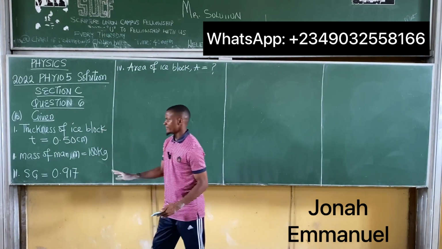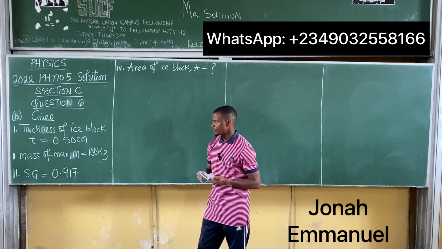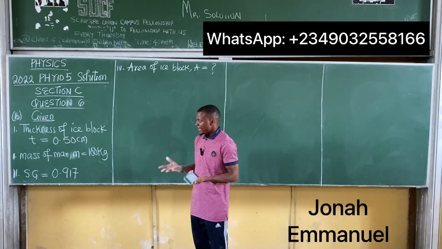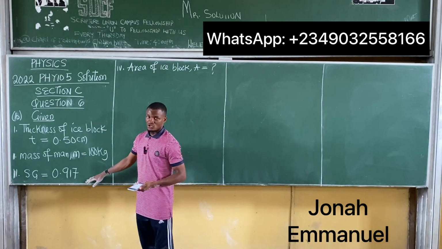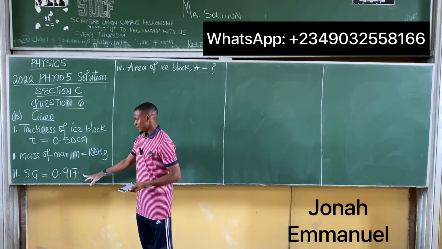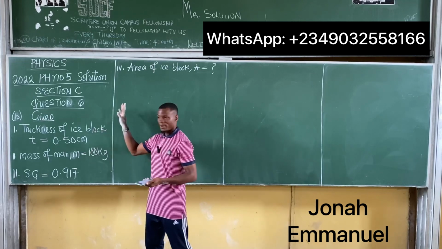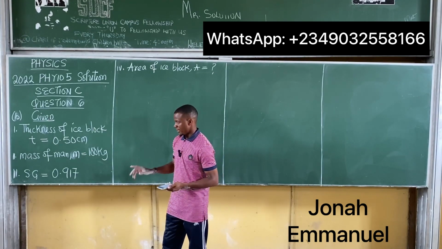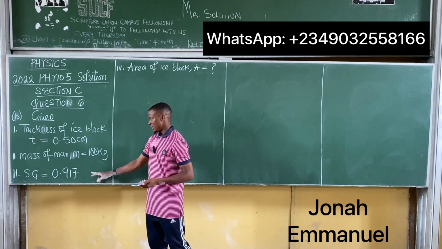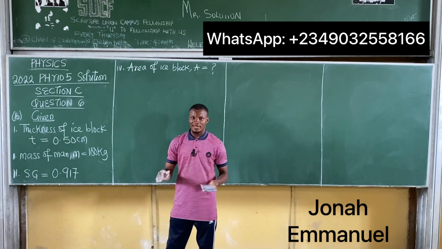All right, so specific gravity has no SI unit, so you take it off. Alternatively, perhaps they meant density. If it actually meant density, then it should be gram per cm cube, so you do your appropriate conversion. But here, since it's specific gravity, we are taking off the unit because it has no SI unit.